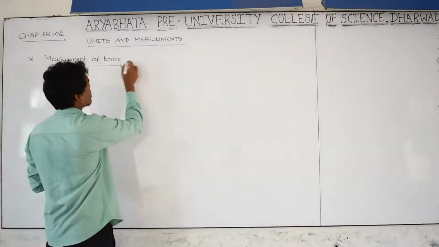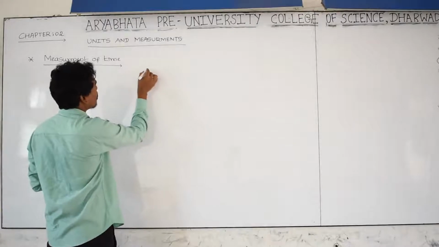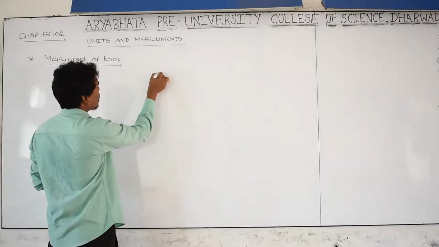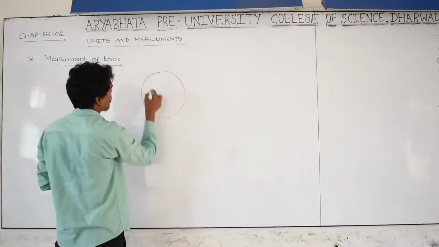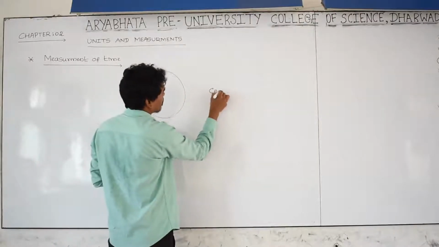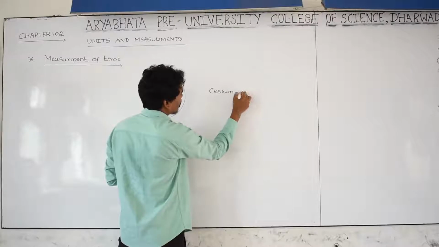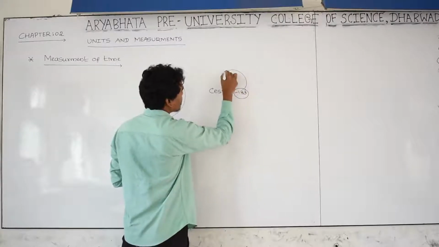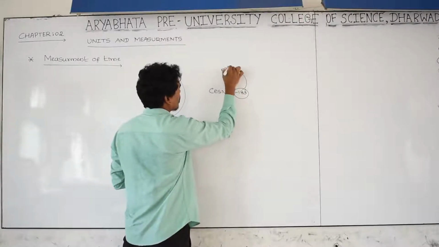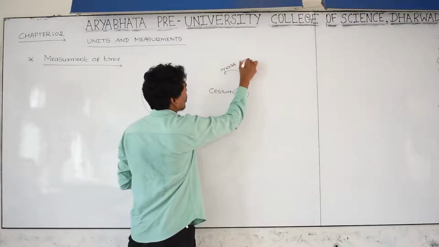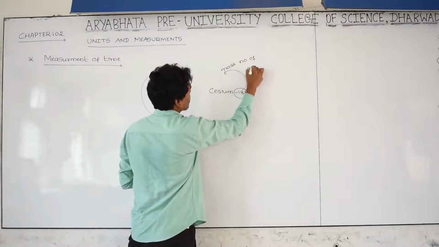Time is measured using a cesium atom, cesium-133. 133 is the mass number of the cesium atom.